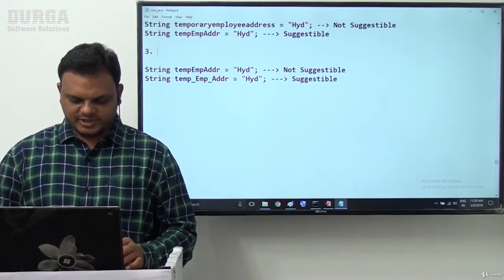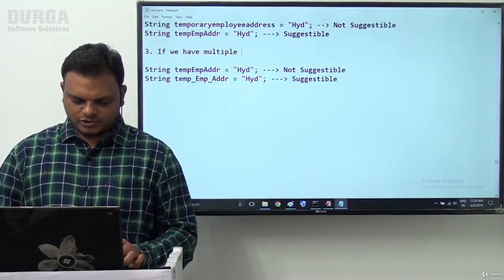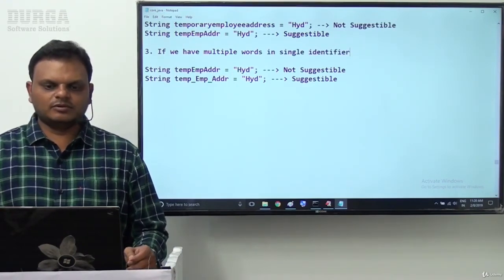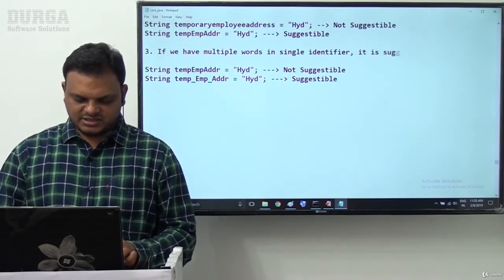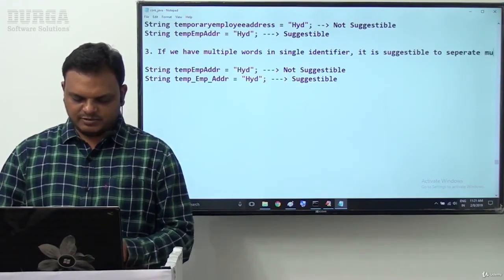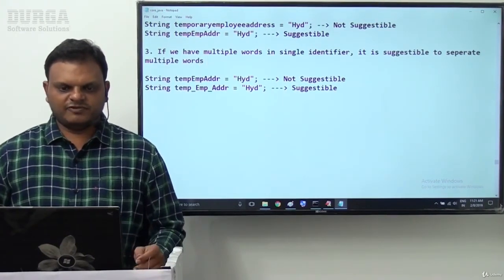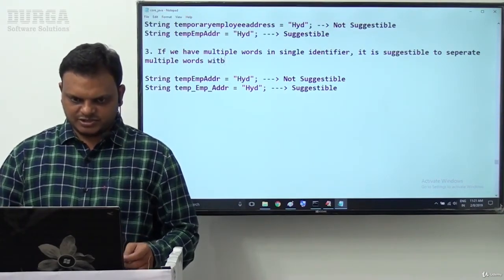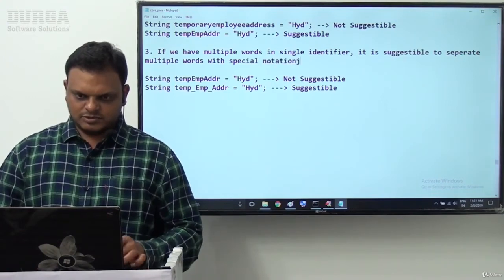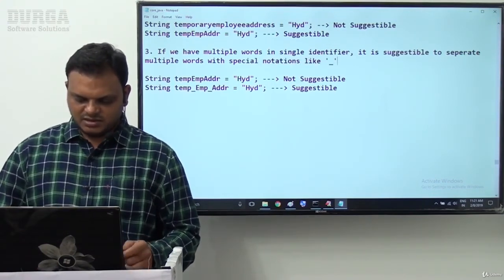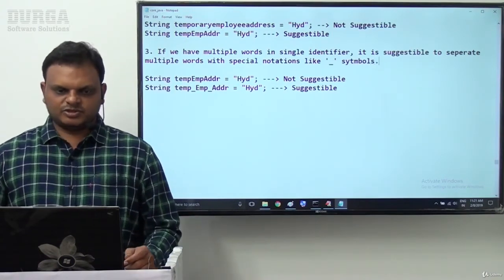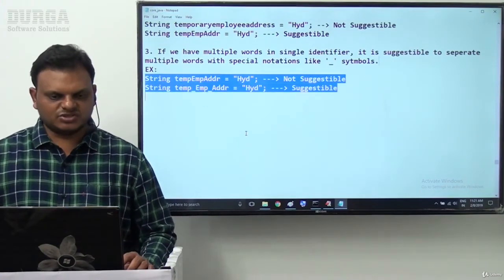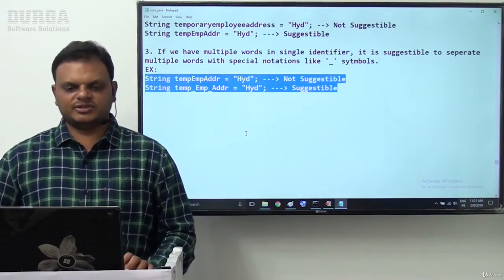So the point is, if you have multiple words in a single identifier, it is suggestible to separate the multiple words with special notations like underscore symbols. String temp emp addr is equal to IDBED is not suggestible, and String temp underscore emp underscore addr is equal to IDBED is suggestible.